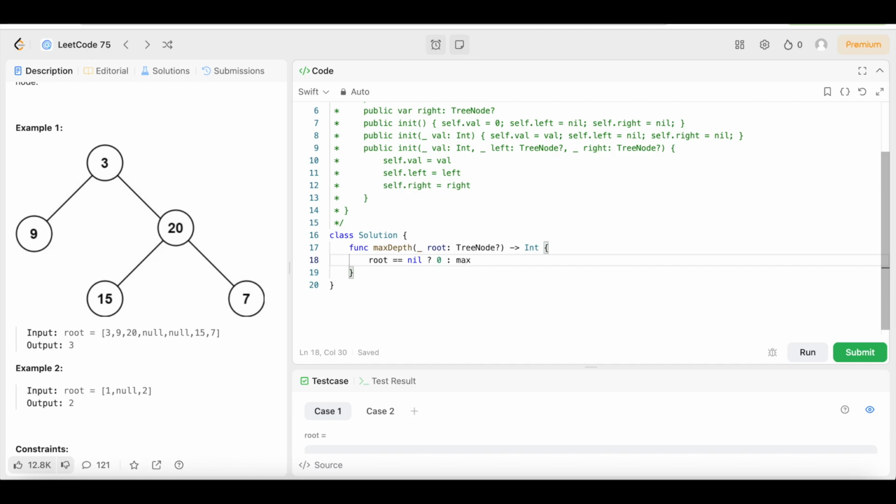We're going to say max, then max depth root left, comma, max depth root right. And then we're going to come out here and say plus 1.